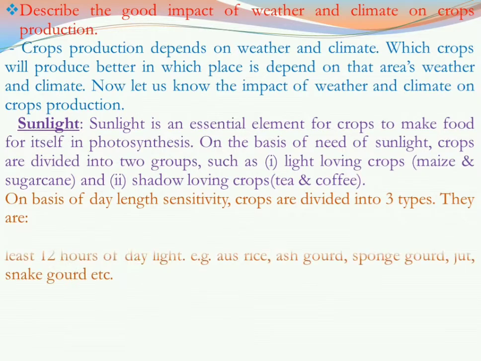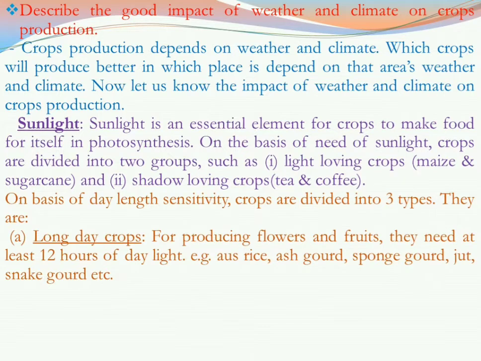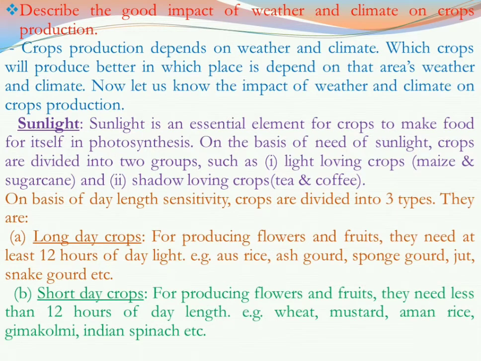Now, on basis of day length sensitivity, crops are divided into three types. One is long day plant, that means crops which have more than 12 hours daylight, they are called long day crops, such as oush rice, ash gourd, sponge gourd, jute, snake gourd, etc. After long day crops, we have short day crops, that means crops which have sunlight less than 12 hours, like wheat, mustard, almond rice, gimakulmi, Indian spinach, etc. Actually, short day crops are basically winter crops, and long day crops are basically summer and rainy season crops.